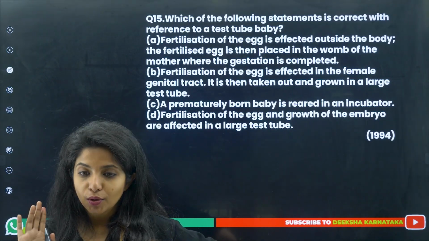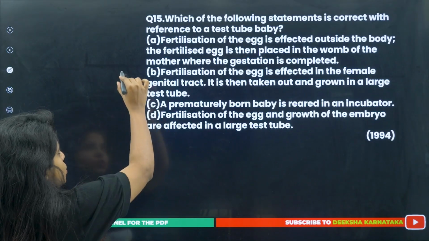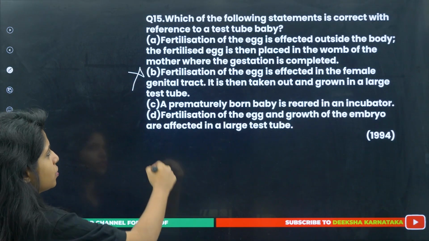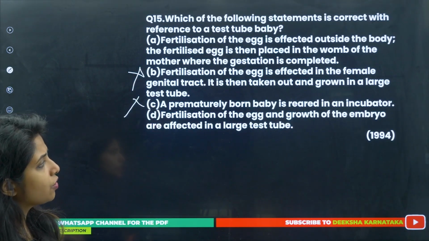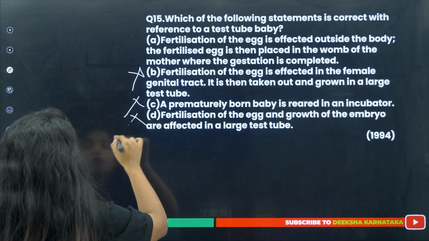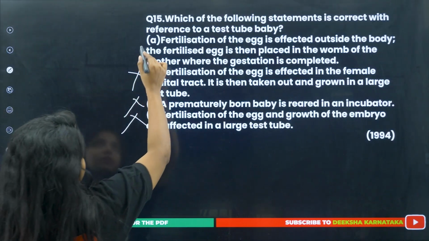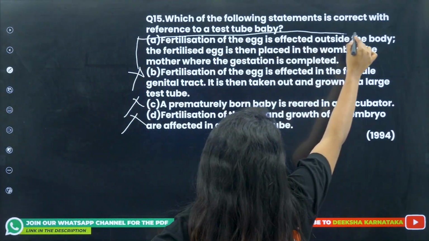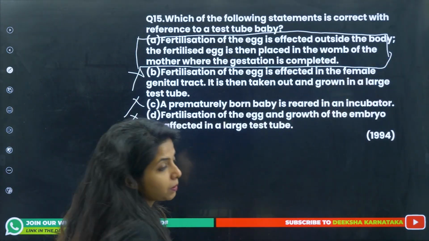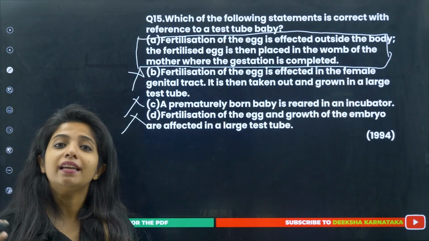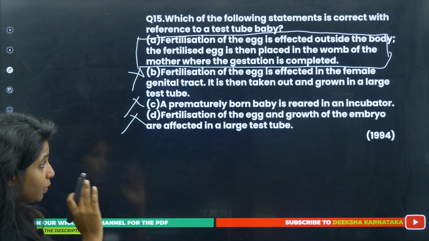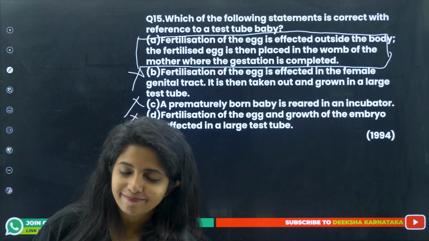No, that is wrong. Okay, this is absolutely wrong. A prematurely born baby is reared in an incubator. No children. This is also wrong. Fertilization of egg and growth of an embryo are effected in a large test tube. Again, something that is not possible to imagine also. So the correct answer will be this. As I said, fertilization happens in the lab, which is what you mean by test tube baby. It's not like inside the test tube you are making the baby. Test tube basically is present in the labs, which is why it is known as test tube baby. That's all. Okay. So in 1994 it came, and the answer is A.